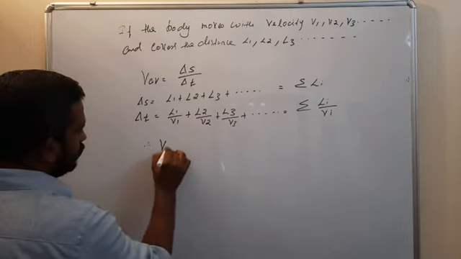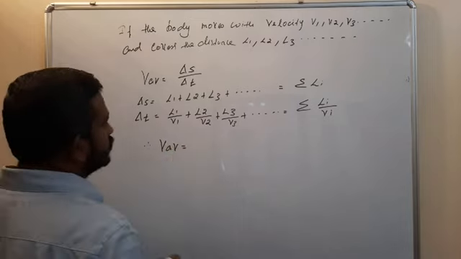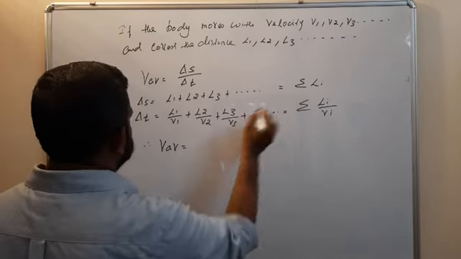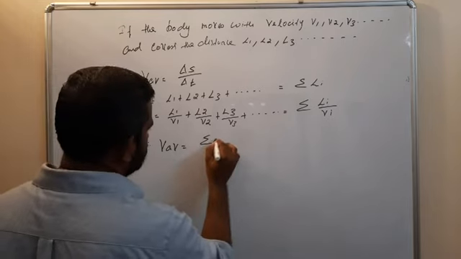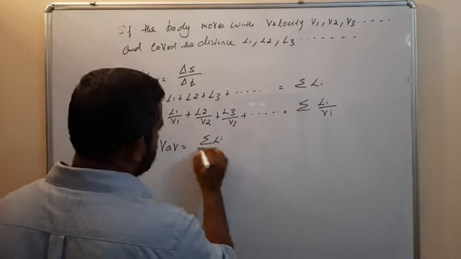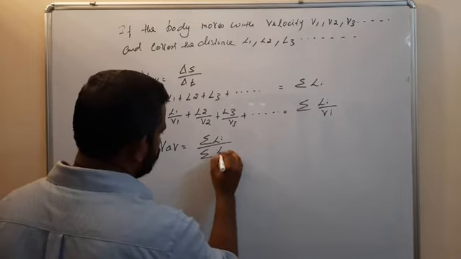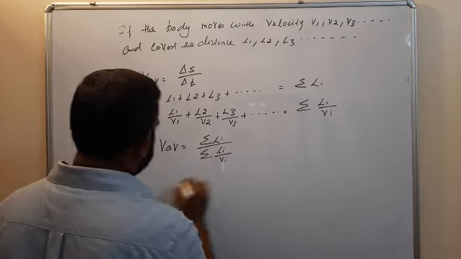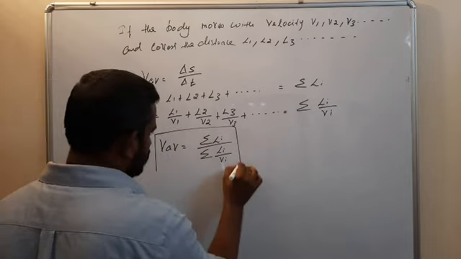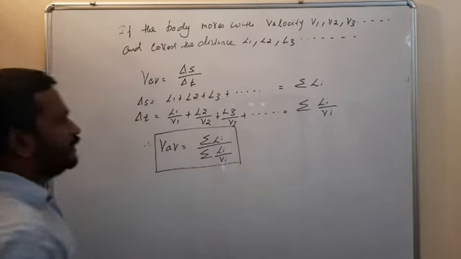Therefore VAV is equal to summation of Li divided by summation of Li by Vi. So this is the average velocity.